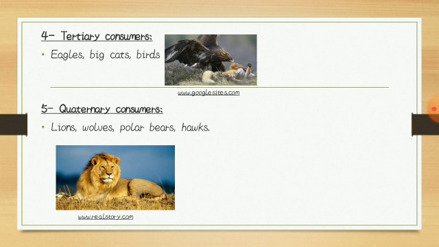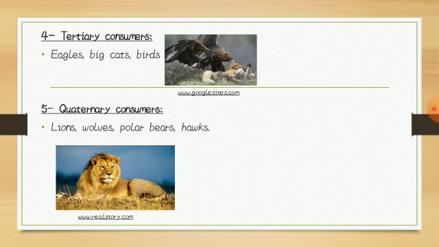Tertiary consumers. A tertiary consumer is an animal that obtains its nutrition by eating primary and secondary consumers. They are usually carnivores, predators, although they may also be omnivores, which are animals that feed on both meat and plant material. Examples include eagles, pigs, cats, birds, etc.